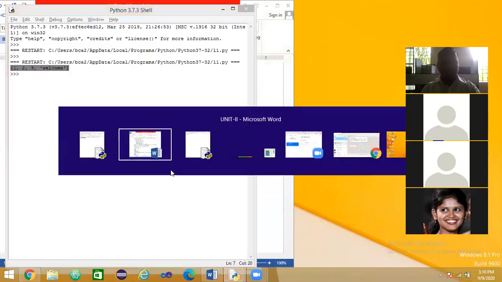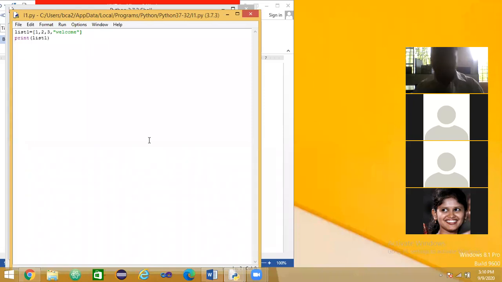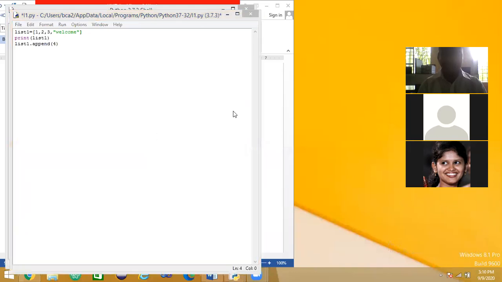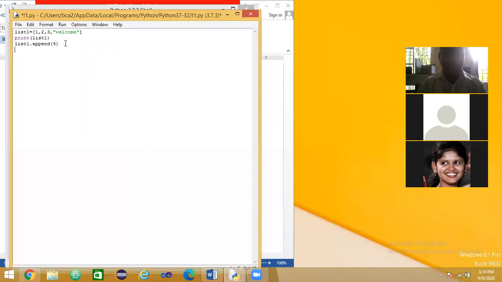The same program. List 1 dot append, the append function is there, append of 4. Now you can print the list 1. Now tell me, in this same program, 2 print statements are there.